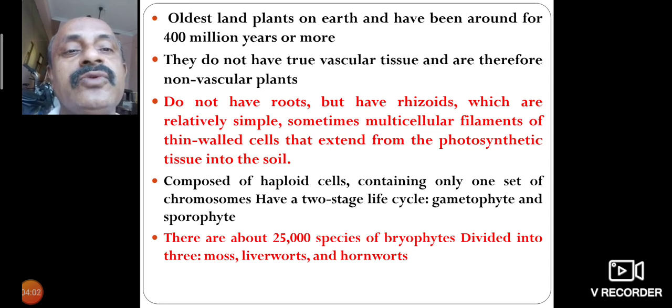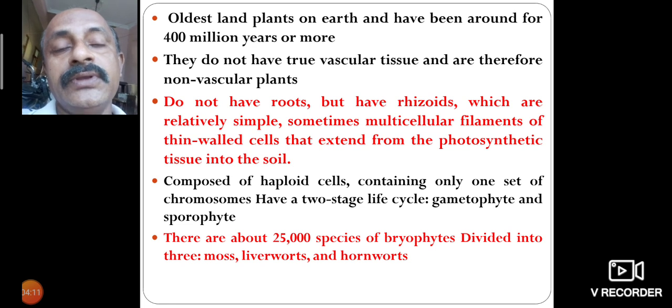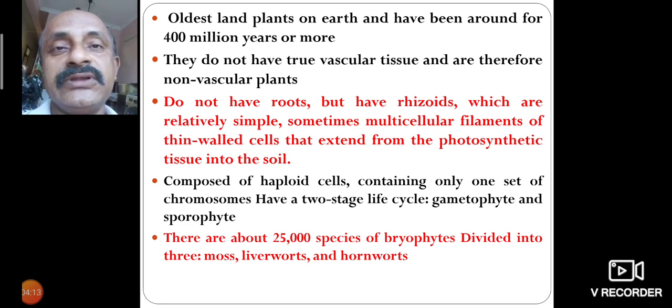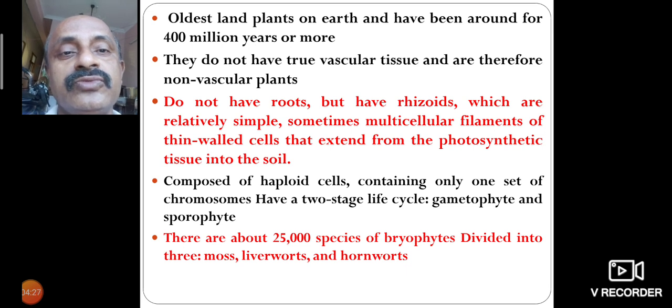The plant body is composed of haploid cells containing only one set of chromosomes. They have a two-stage life cycle: gametophyte phase and sporophyte phase. The gametophyte phase is haploid, meaning only one set of chromosomes. The diploid phase is the sporophyte, with two sets of chromosomes.